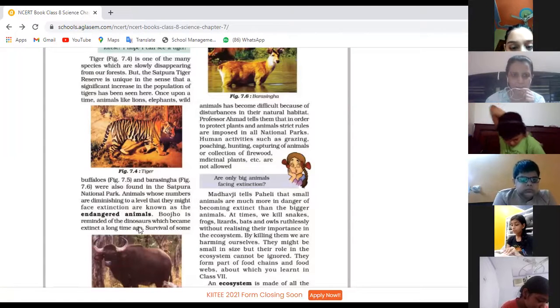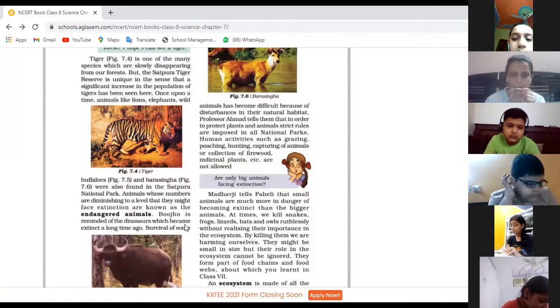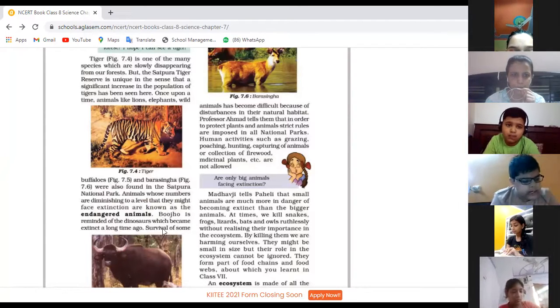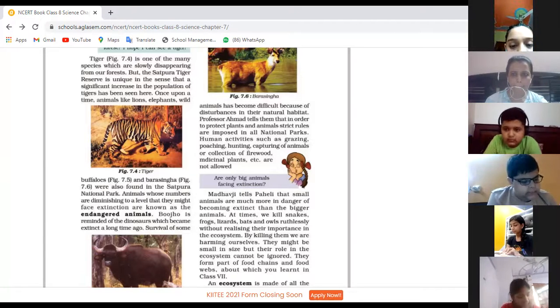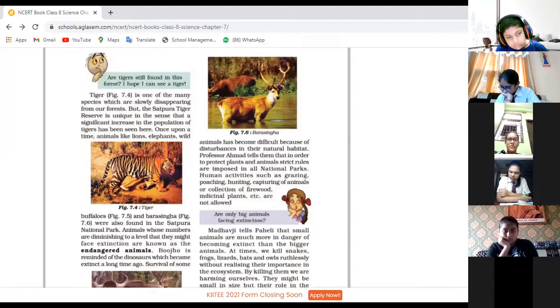Pavitra, just continue with the next paragraph. After that, we'll go tomorrow for the next part. Continue. Pujo is reminded of the dinosaurs which became extinct a long time ago. Survival of some animals has become difficult because of disturbances in their natural habitat.